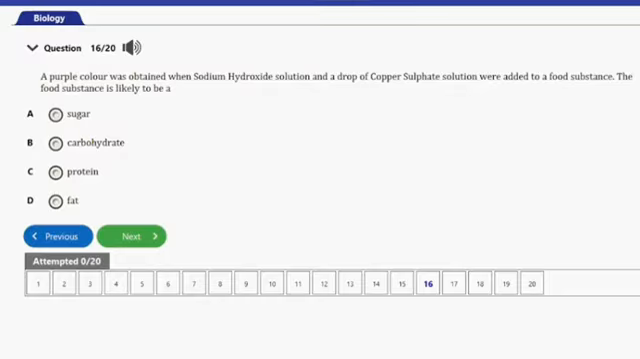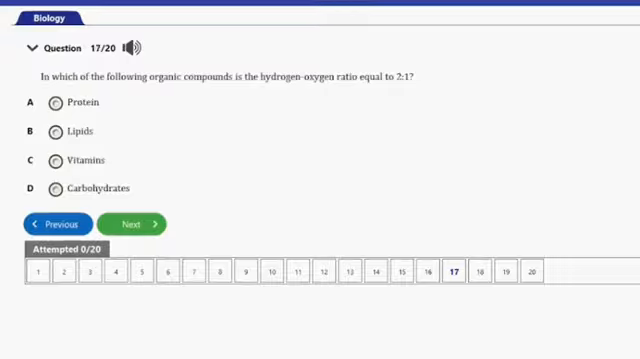Let's go ahead and consider the next question, guys. That's question number 17 here. It says, in which of the following organic compounds is the hydrogen-oxygen ratio equal to 2:1? We have A, protein, B, lipids, C, vitamins, D, carbohydrates. So guys, the answer to this question is option D, and that's carbohydrates. So let's go ahead and consider the next question, guys. That's question number 18 here.